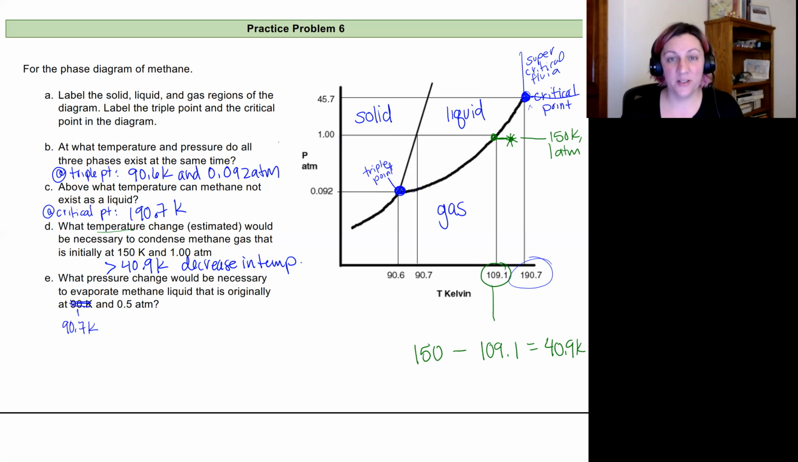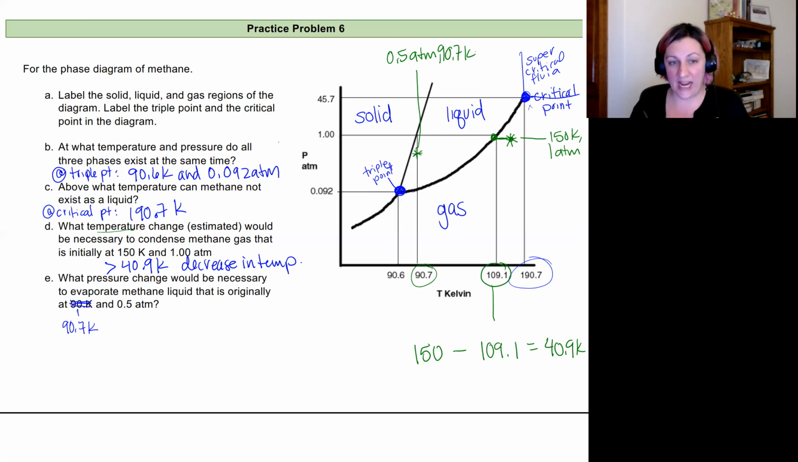All right, let's move on to E. So what pressure change would be necessary to evaporate methane liquid that's originally at 90.7 Kelvin and 0.5 atmospheres? So looking at our graph, here's this 90.7 right here. So it's going to probably put us somewhere in this region right here. Let's call this 0.5 atmospheres and 90.7 Kelvin.